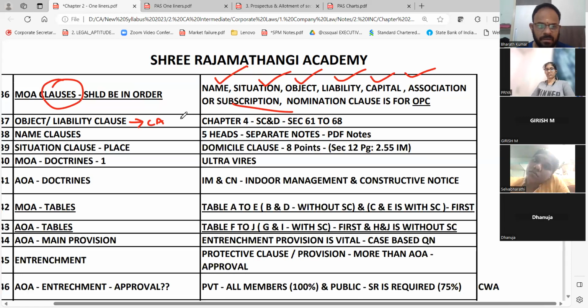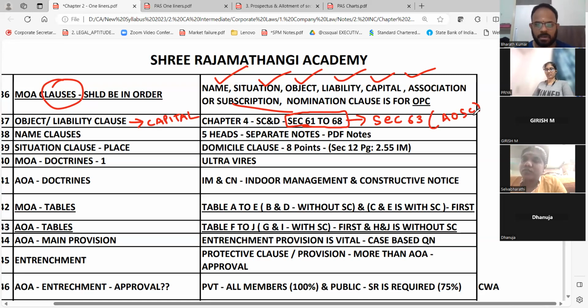It will be there in which chapter? Chapter number 4, sections 61 to 68. Now you will ask me, sir, correct, when we were talking about bonus, we said section 63. Bonus issue, rights issue, how to alter share capital, all that we told. So it will be there directly under AOSC. What is AOSC overall? Alteration of share capital. Don't you think share capital will change for this?